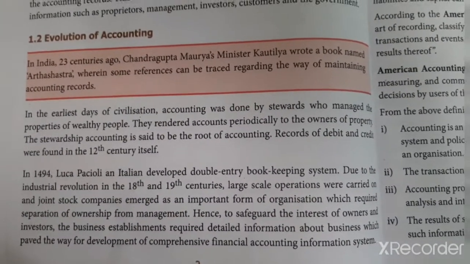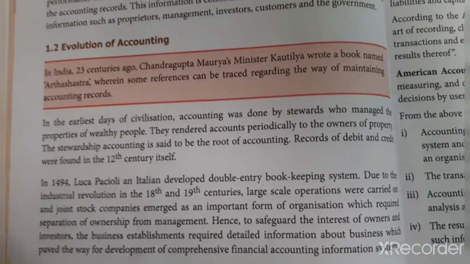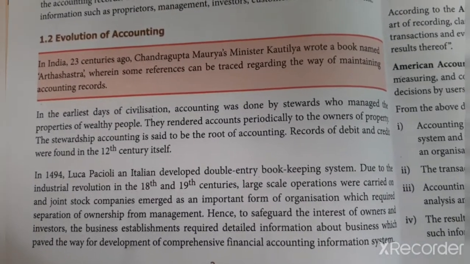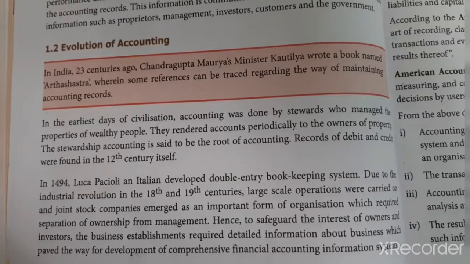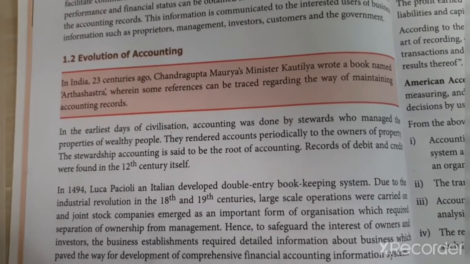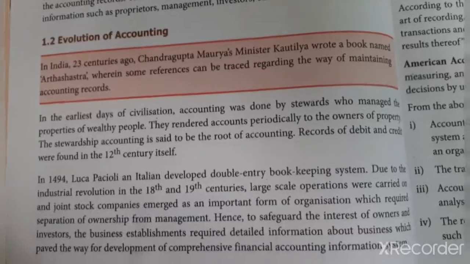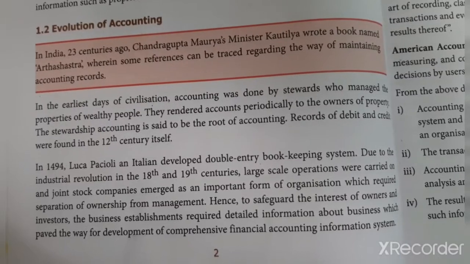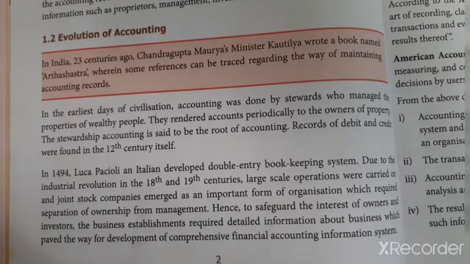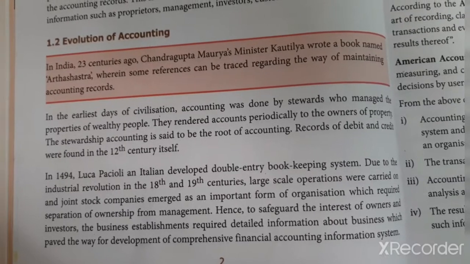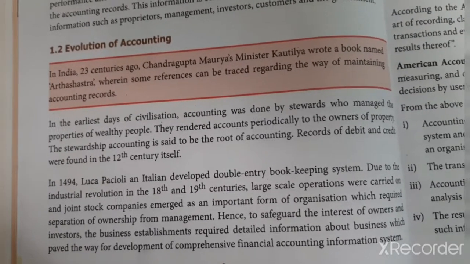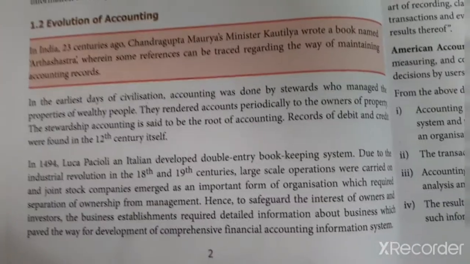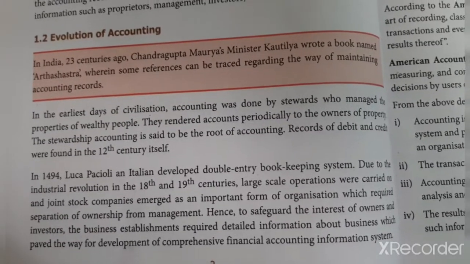So I need the financial report of the company. Financial reports mean everything will be there: what all the happenings in the company, what they are buying, what they are selling, what the activities are, who the shareholders of the company are, how many shares there are, what the price of a share is, what the return per unit is. Everything will be recorded in the books of accounts. In a simple way, what the things they are doing in that company, everything should be recorded in the financial position or financial report of the company, which will be given by the CA, the chartered accountant of that company.